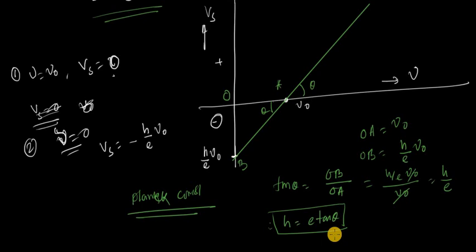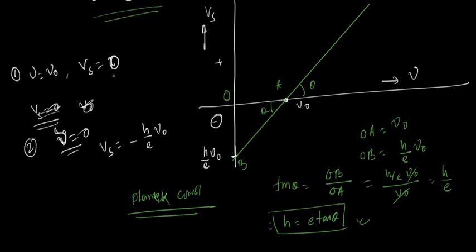This is a very important question, and it comes many times in the board exams. How does the question come in the board exams? Write down the Planck-Einstein equation. Then draw a graph between stopping potential and incident frequency of the photon. And from that graph, explain how you calculate the Planck constant.